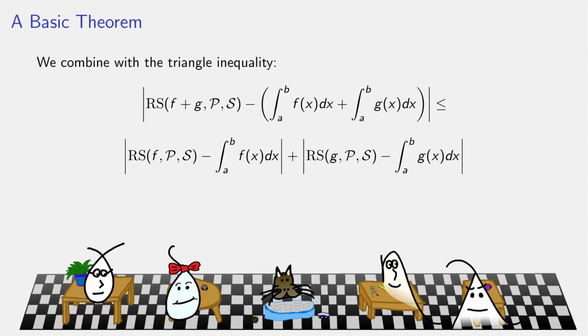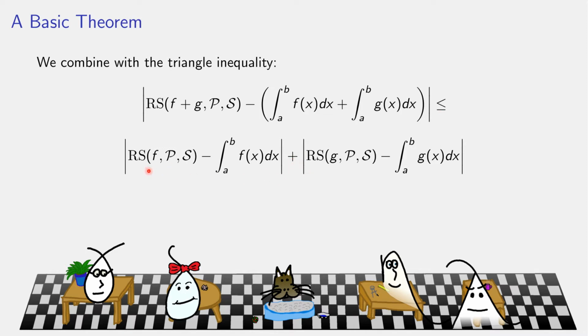Now we can apply the triangle inequality. So in the previous slide, we showed that the Riemann sum of f plus g is just the Riemann sum of f plus the Riemann sum of g. So I can just arrange terms, Riemann sum of f minus this integral, and then Riemann sum of g minus this integral. Use the triangle inequality. So this in absolute value is less than or equal to the sum of these two things.